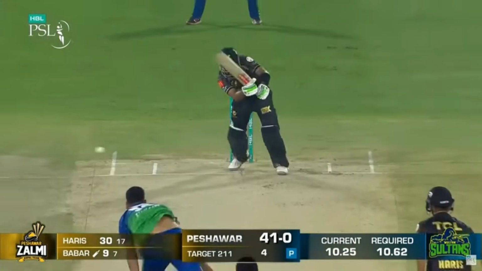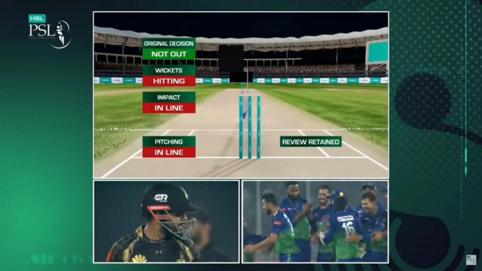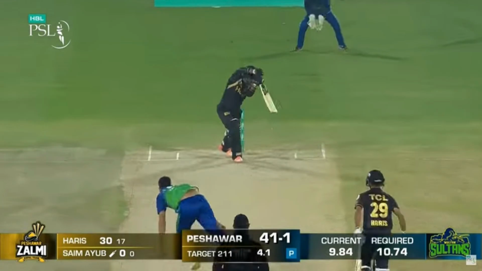18.5. Ihsanullah to Salman Irshad, out bowled, clean bowled. That's the game. Third one for Ihsanullah in the game, was a fuller ball. Salman Irshad backed away to thwack it, and missed it. Multan win by 56 runs.